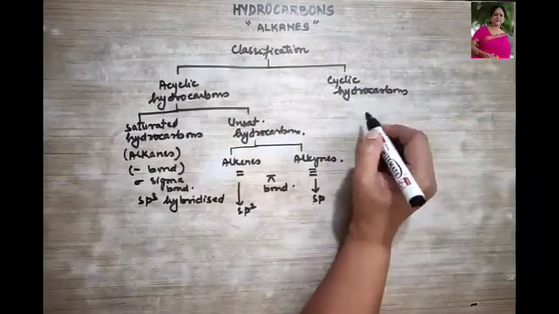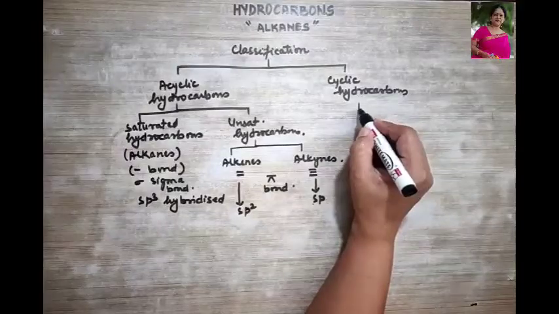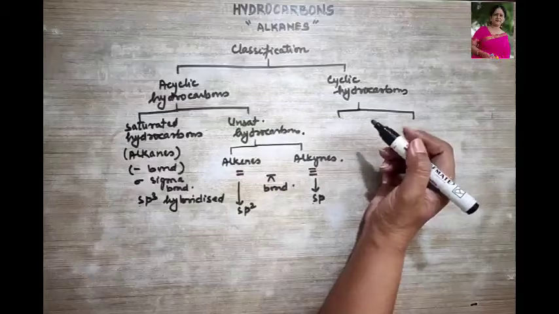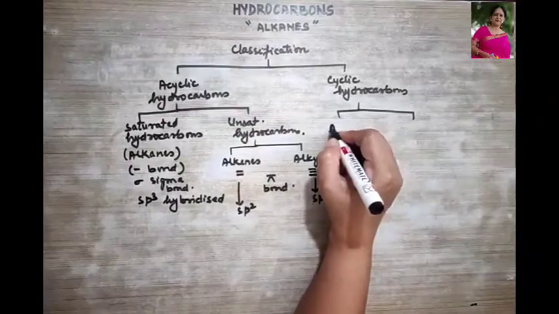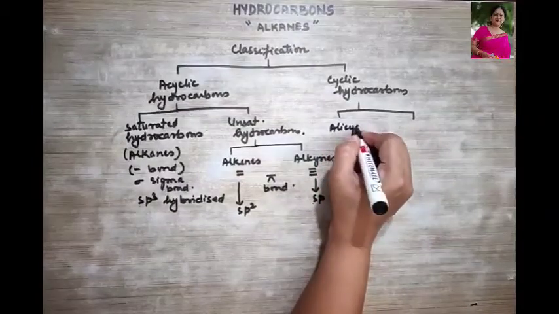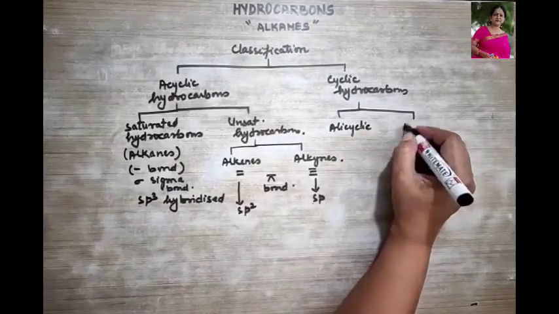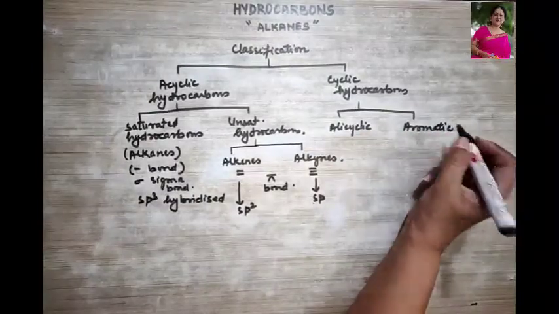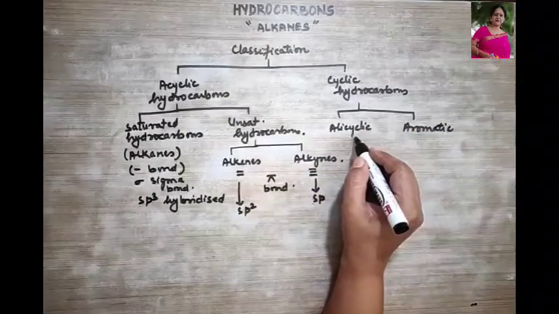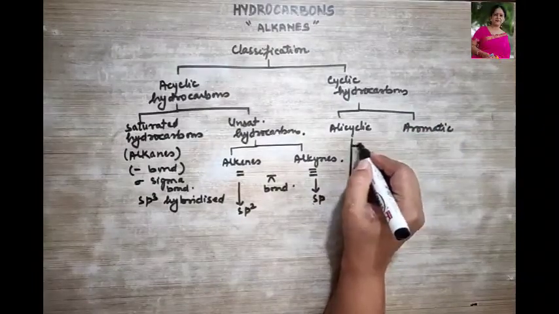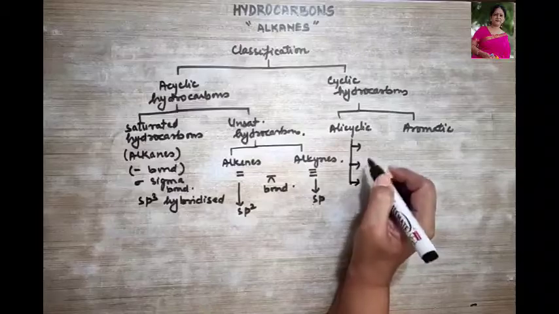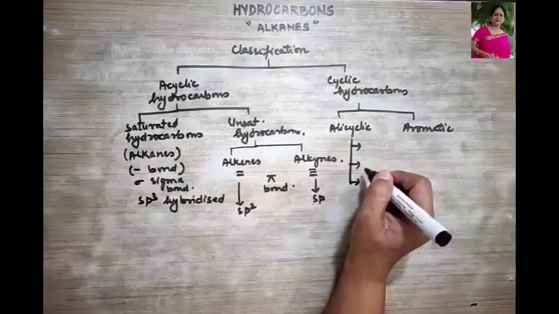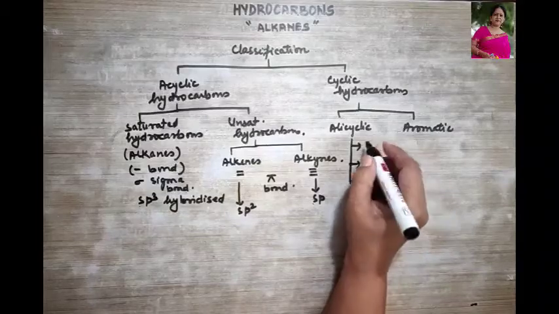Now next we come to cyclic hydrocarbons. Cyclic hydrocarbons are again of two types. What are they? They are alicyclic and aromatic hydrocarbons. Now alicyclic are again of three types. What were they? They are cycloalkanes, cycloalkenes and cycloalkynes.